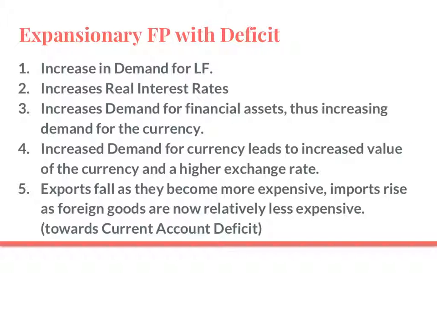Now, because of that, exports fall as they become more expensive. Let's say the US dollar has increased in value, so foreigners can now buy less of the American dollar, thus less of the American goods, so our exports are going to fall. Now, imports are going to rise as the value of the US dollar has increased. We're now able to buy more foreign goods cheaper, as foreign goods are less expensive. Now, this is going to move us towards a current account deficit, which thus will mean a capital account surplus, as that is moved in the opposite direction.